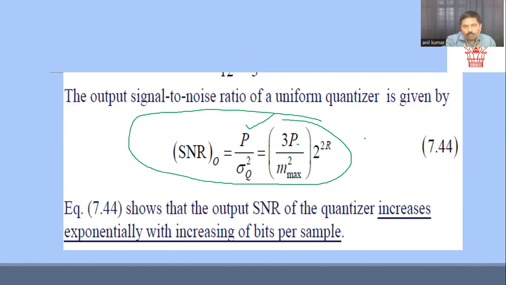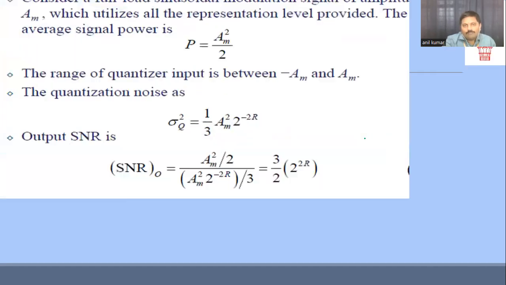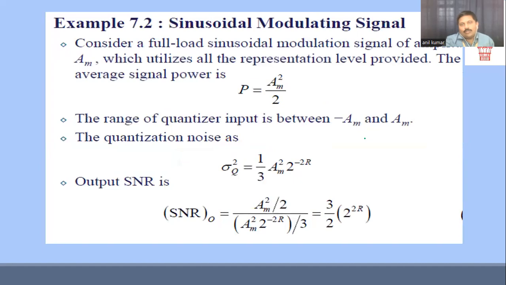Assuming the message signal is a sinusoidal signal, the P value will be equal to Am square by 2. Substituting in the previous equation, we get the final equation as 3/2 times 2 to the power of 2R. And this is the final output of my SNR value.